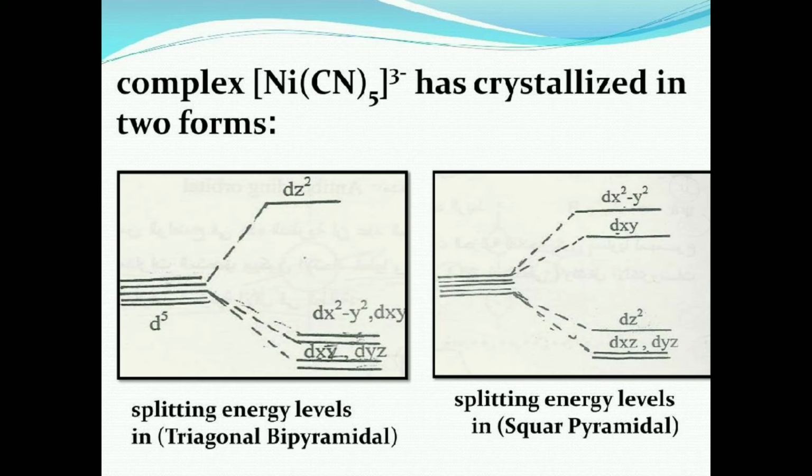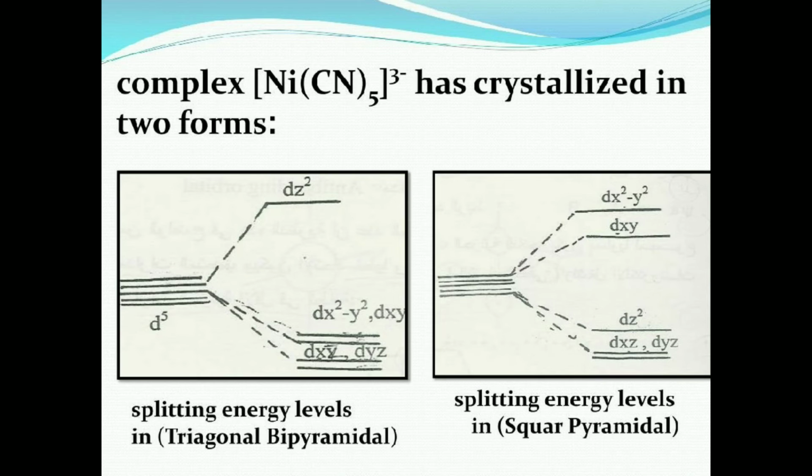The d orbital energy level is split into dxy, dyz and dx square minus y square, dxy, and the highest energy level is dz square. So this type of figure is shown by the trigonal bipyramidal geometry of the nickel complex.